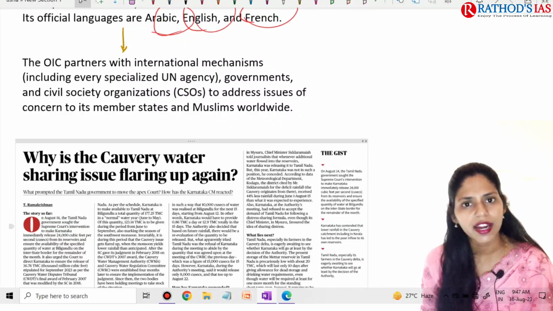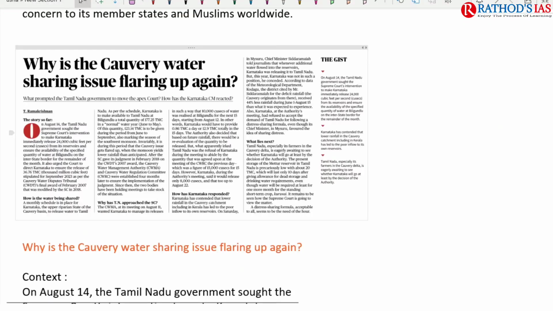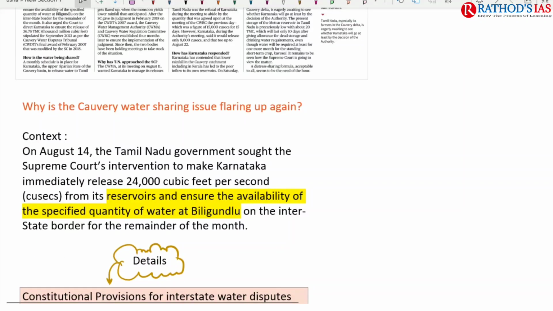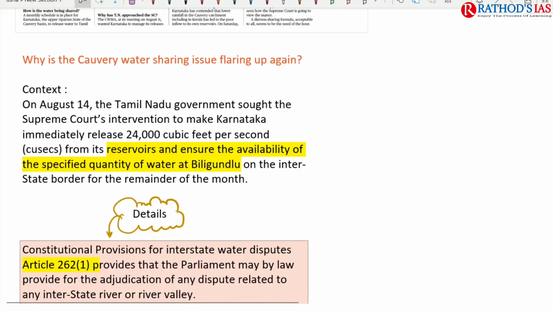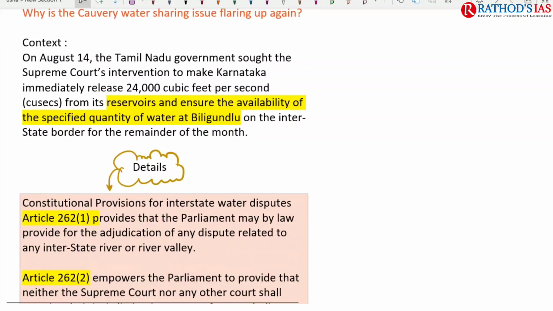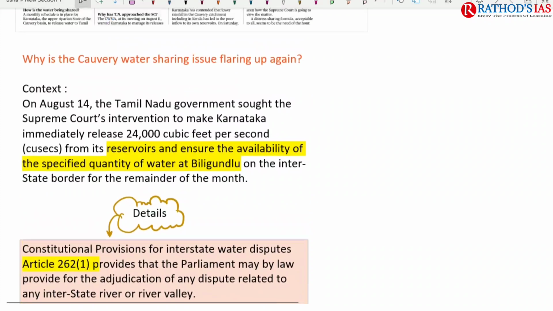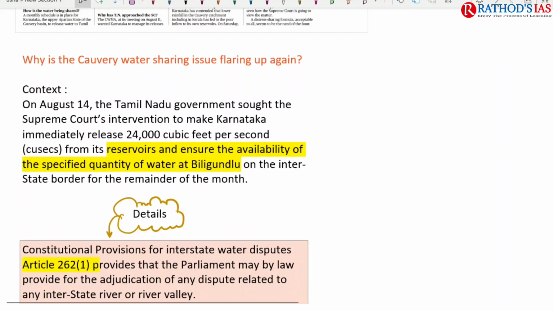Now let us try to see the next topic. The title says, why is the Kaveri water sharing issue flaring up again? If you go through the newspaper daily, for the last 10 to 15 days we are seeing this issue of Kaveri again in the news, because the lower riparian state approached the Supreme Court regarding the release of water. We already discussed this topic, so let us see it quickly. We are not going to waste much time on it because we already had a detailed discussion in our earlier lectures.